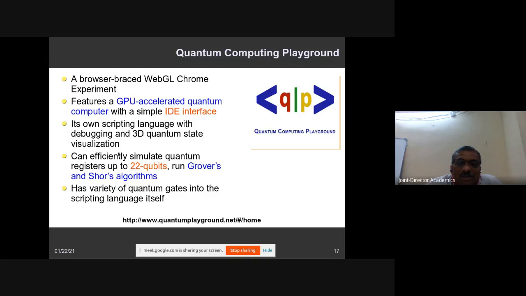And whatever outcomes you are generating, you can visualize in 3D, and you can debug. In this platform, you can create quantum computing machines up to 22 qubits, and you can also run Grover's algorithm and Shor's algorithm, if time permits. I will show that interface also. It has a variety of gates, like in the previous sessions, a lot of gates were mentioned, like Hadamard. There are other gates also, CNOT and others. All those gates are available in this platform.